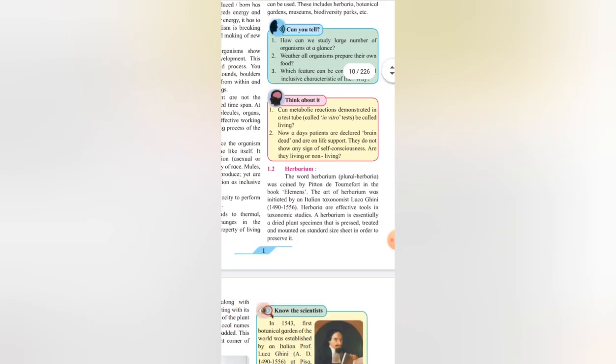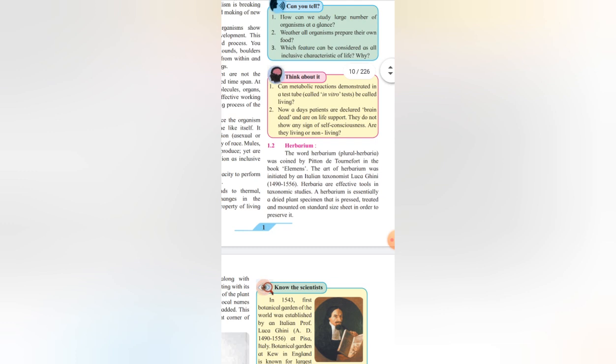The first one is herbarium. So herbarium is a normal way in which a dried plant is taken. It is stitched on a sheet, and on that there will be information about that dried and stitched plant.